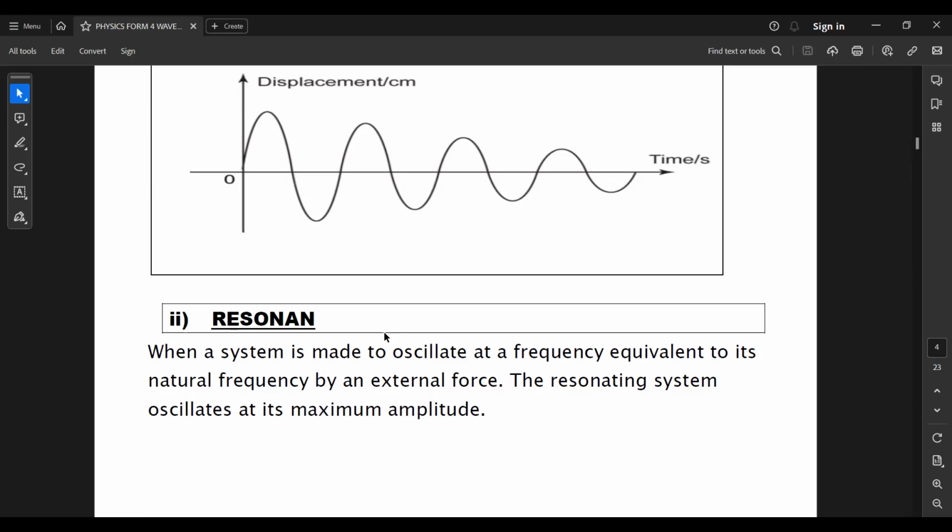Due to forced oscillation from the sound wave hitting the surface, the whole glass will vibrate at a certain frequency. When the frequency of vibration of the object equals the natural frequency, resonance occurs. At this point, the amplitude of the particles' vibration will increase, and if it's a glass, the glass will shatter. A bridge also will collapse.